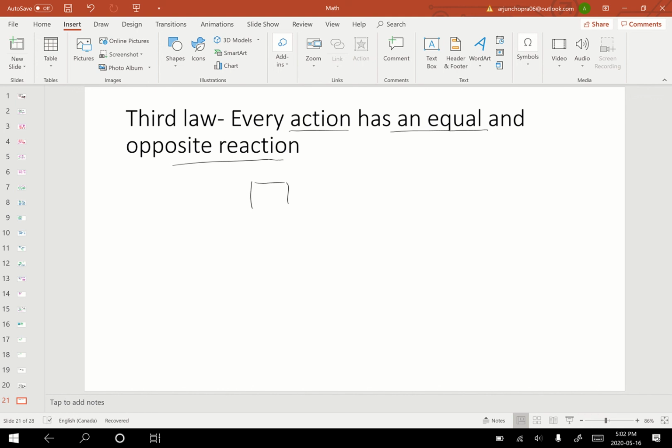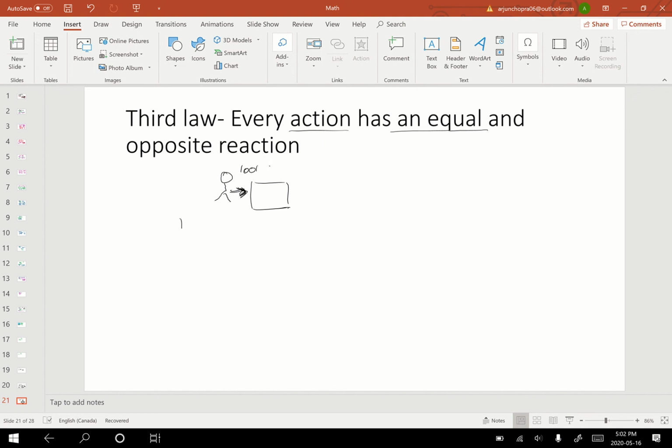So this is an object, let's say, and I'm standing here, and I apply a force of 100 Newtons on this one. So what do you think? How much force does this box apply back? I have to apply a force of 100 Newtons, let's say, to move this box. Rather than calling it F net, I'll call it an applied force, to make it a little easier.